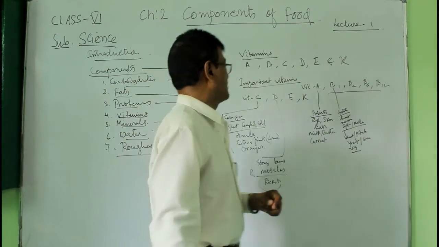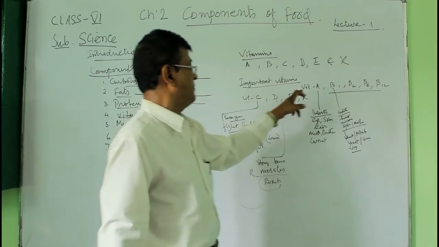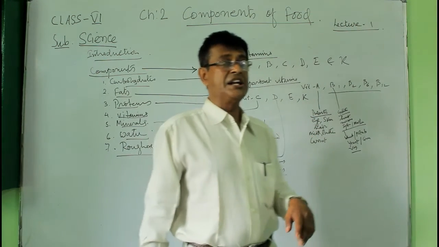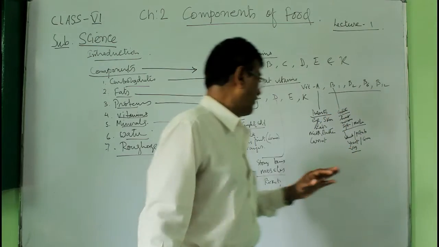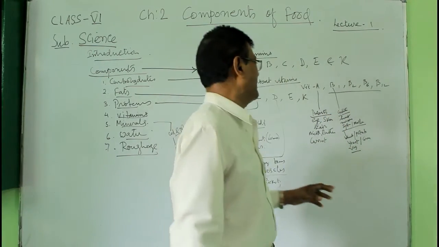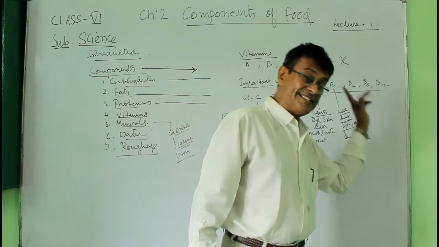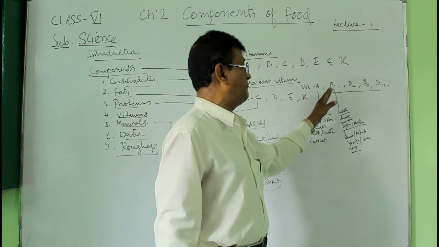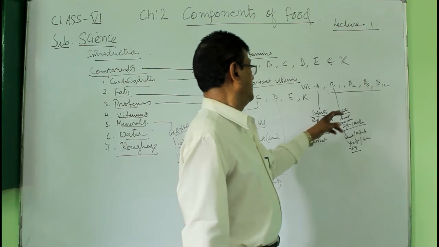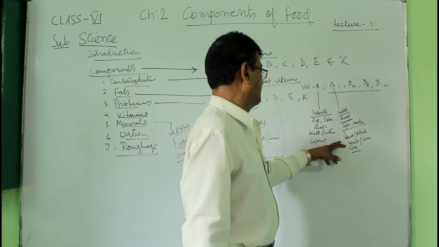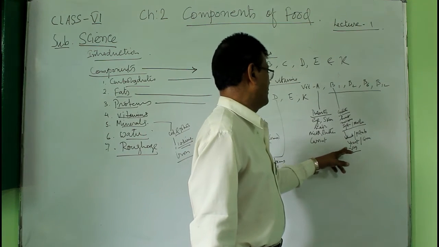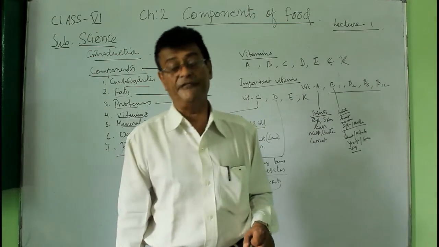Some important vitamins are the vitamin A. Vitamin A protects eyes, skin, hair, and you get vitamin A from milk, butter, carrot, etc. There are many things from which you can get it. We get vitamin B and a series of vitamin B: vitamin B1, B2, B6 and B12. And you get it from the wheat, you get it from potato, yeast, and you get it from green leafy vegetables.